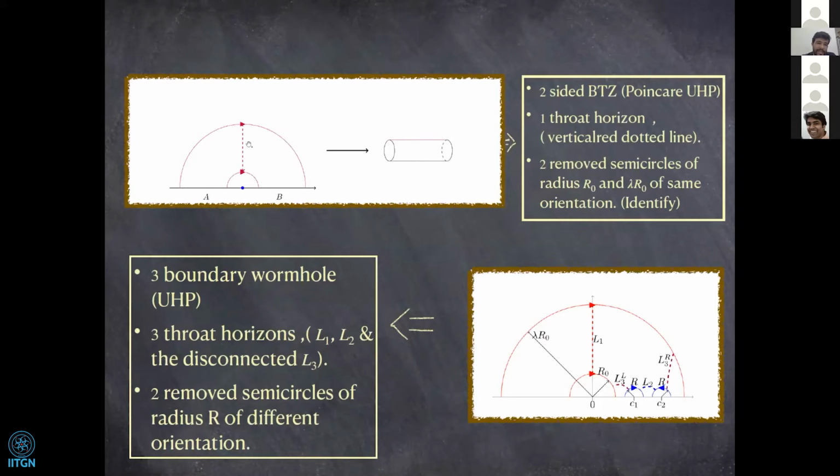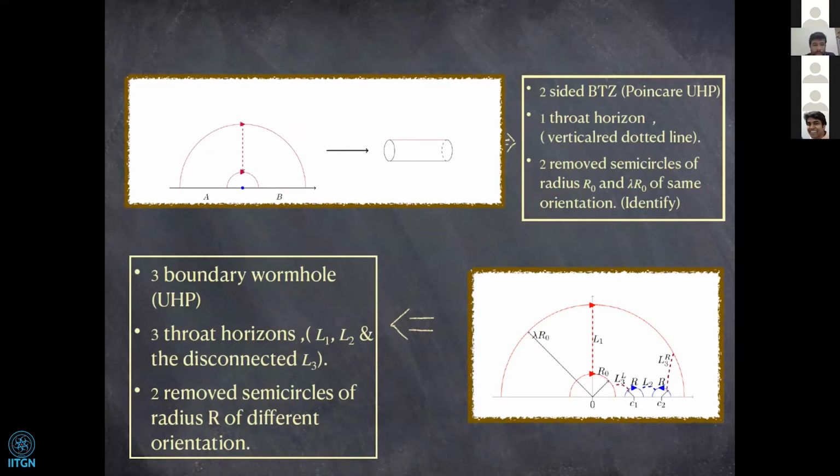In this picture, the bifurcation horizon, which we'll call the throat horizon, is simply this dotted line. The orientation of the semicircles removed from an empty ADS3 time slice is also important. For example, in BTZ, the two concentric semicircles that you remove have to be of the same orientation, and there is a single throat horizon.